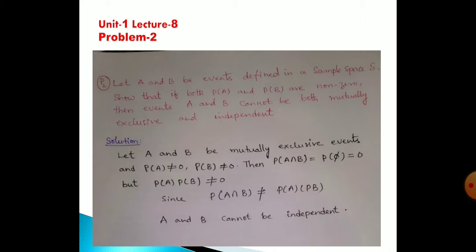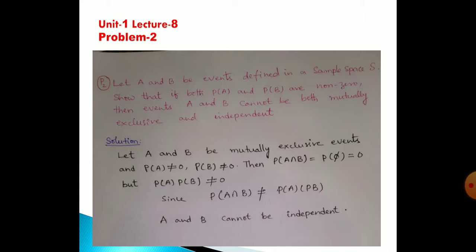Suppose you want to show they are independent. What is the condition? For any events, to show they are independent, the probability of their intersection should be the multiplication of the probabilities, but here it is not the multiplication. Probability of A intersection B is not equal to probability of A times probability of B. So therefore A and B cannot be independent.